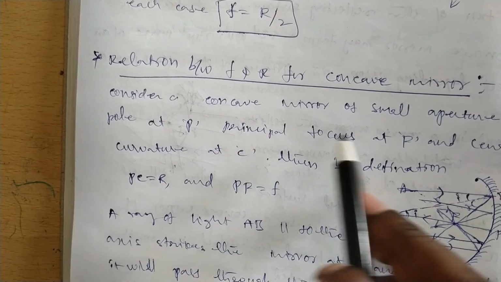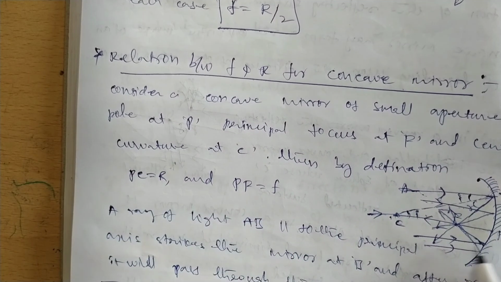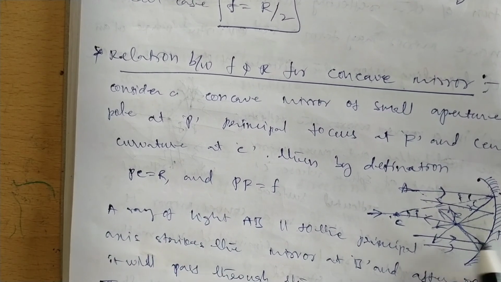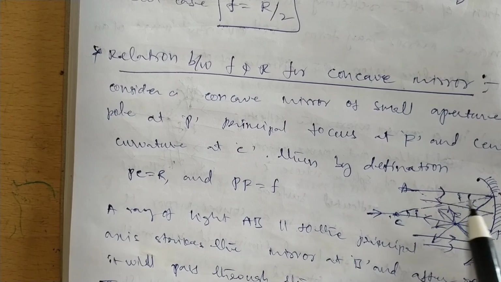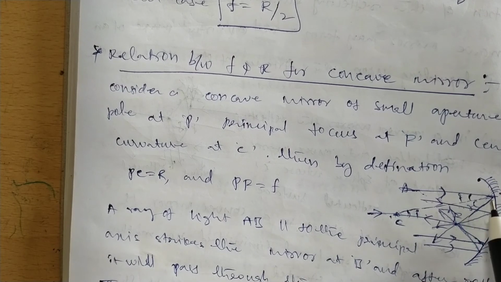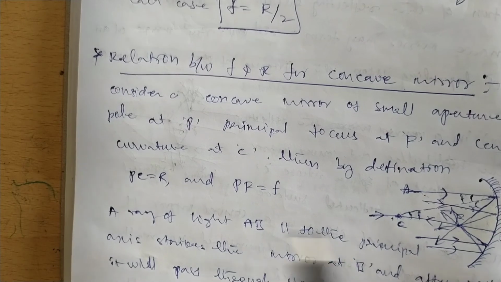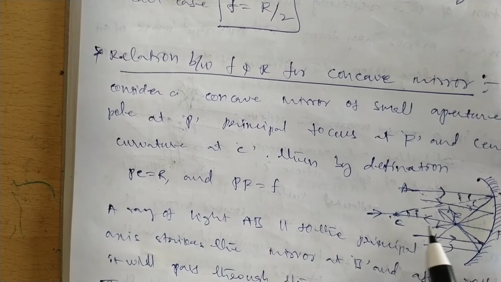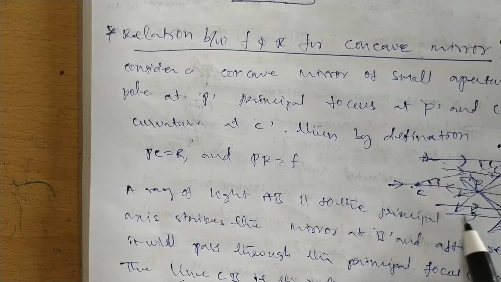Consider a mirror of small aperture with pole P, with the principal axis passing through P. The light is reflected through the focus point. PC is called the radius of curvature.